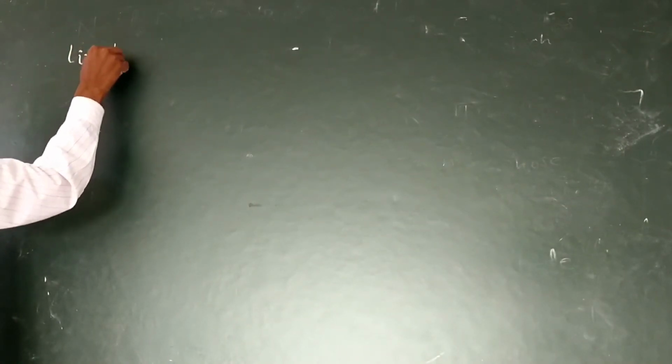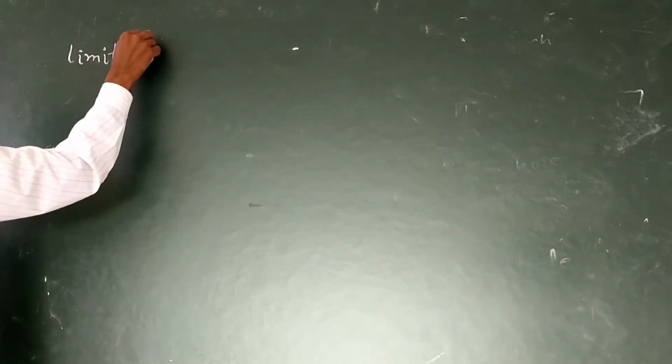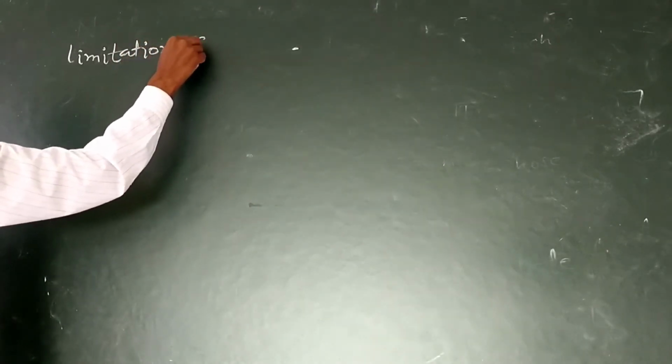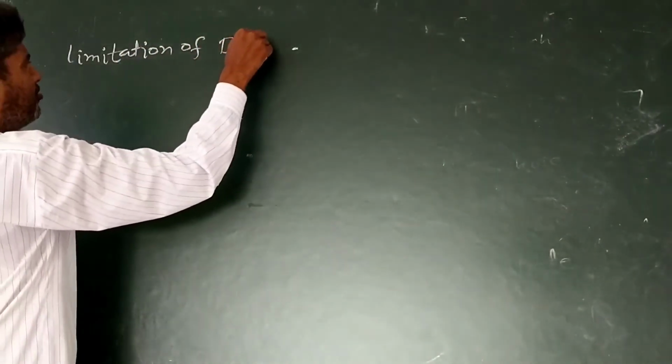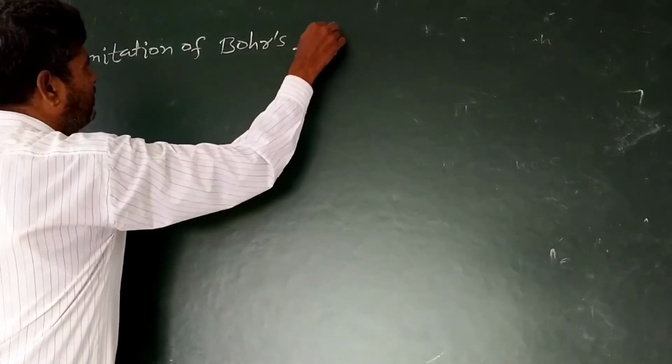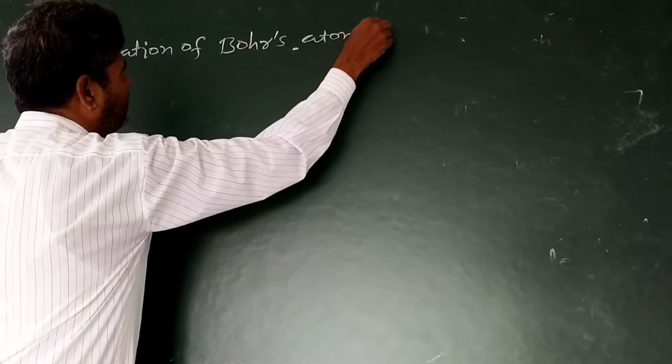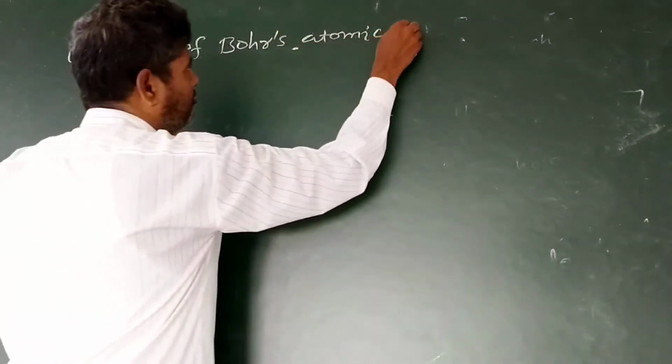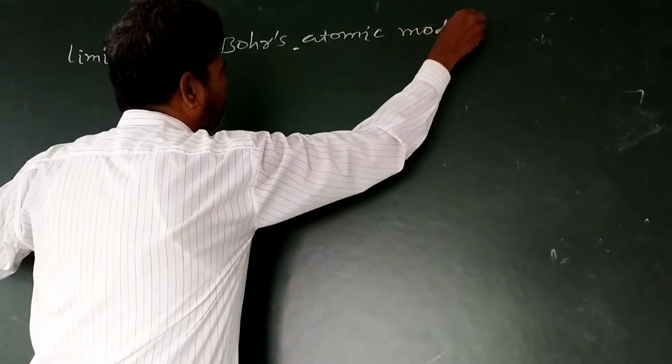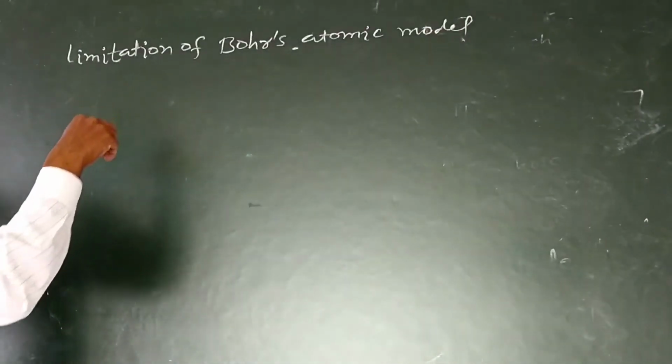Limitation of Bohr's atomic model. Limitation means drawback, demerit, fault.